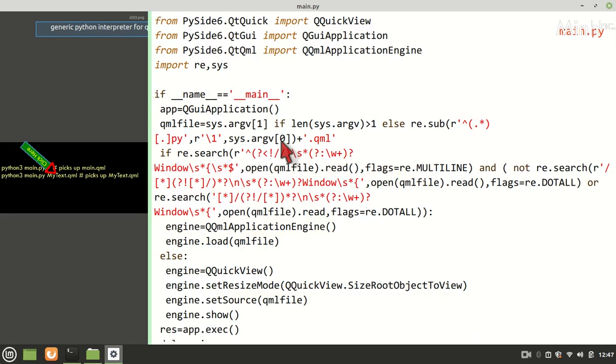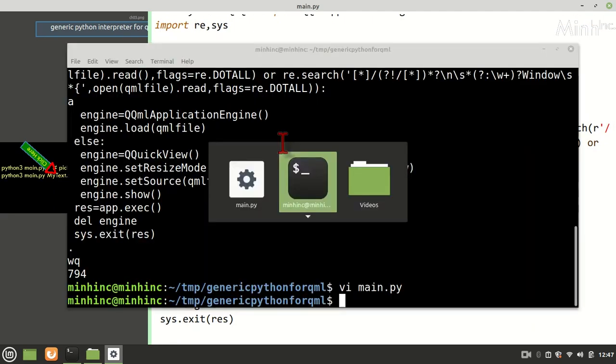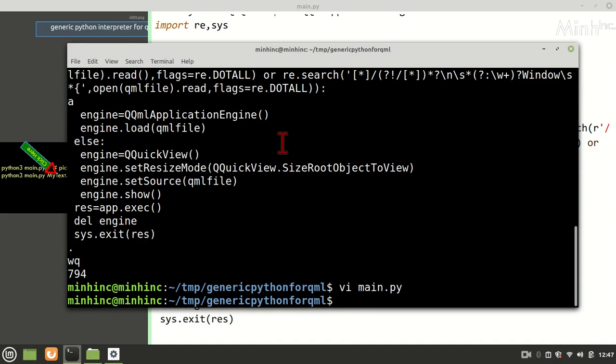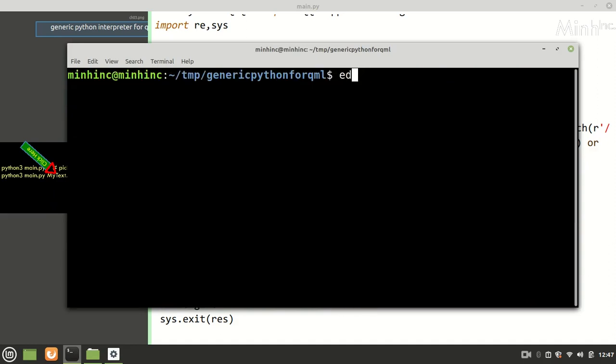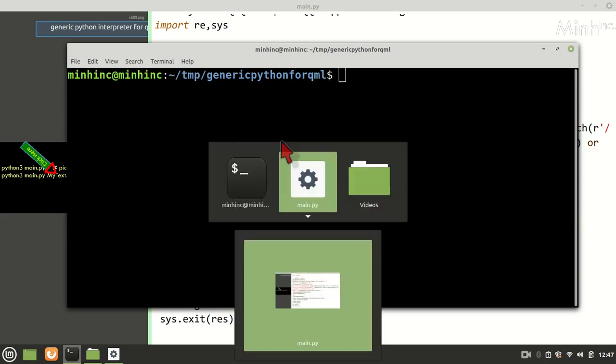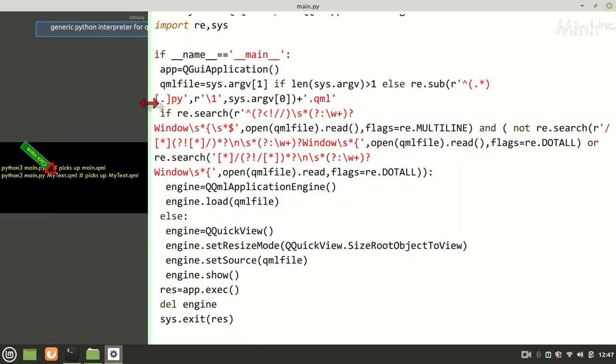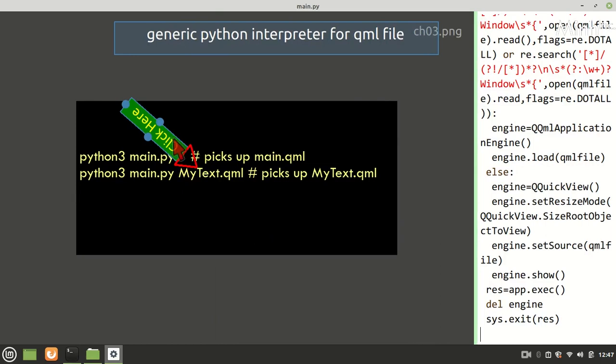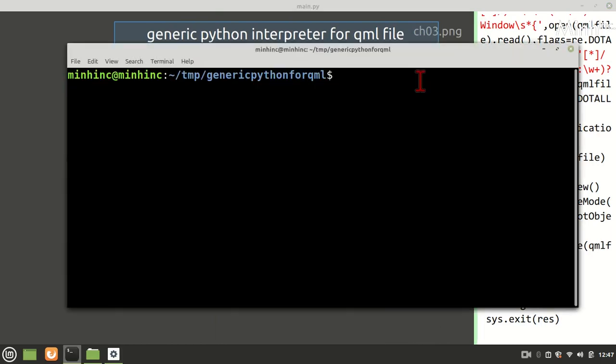This is through syntax highlighting. We have strings here. So we can identify that we have written correctly. Now first test case is this. It should pick up same thing. So we'll add main.qml,